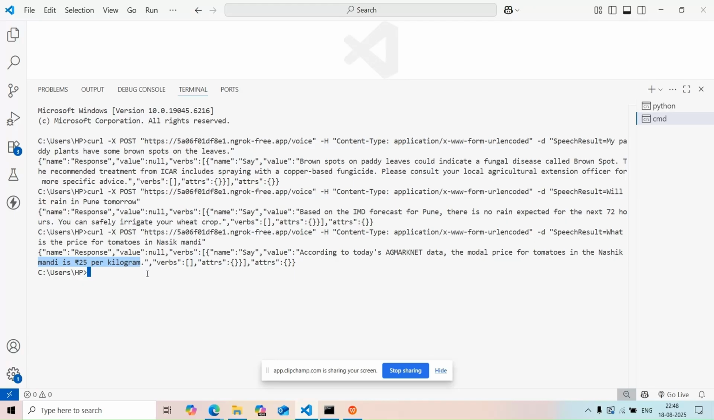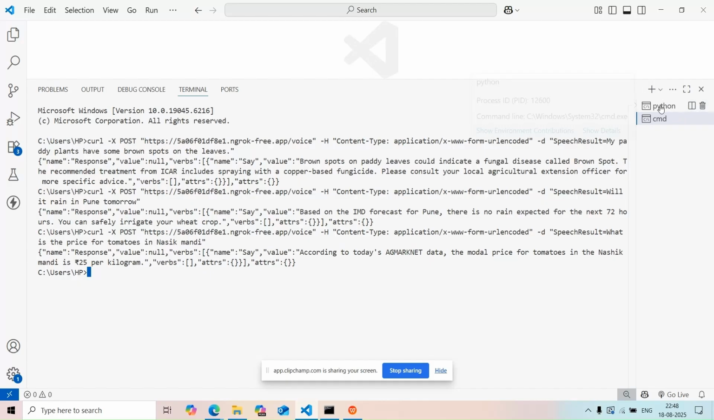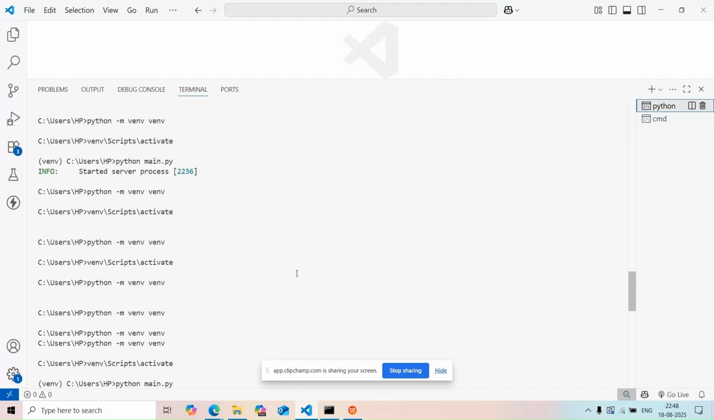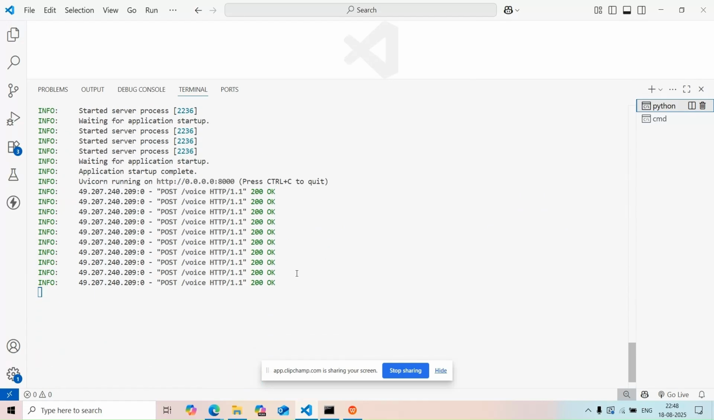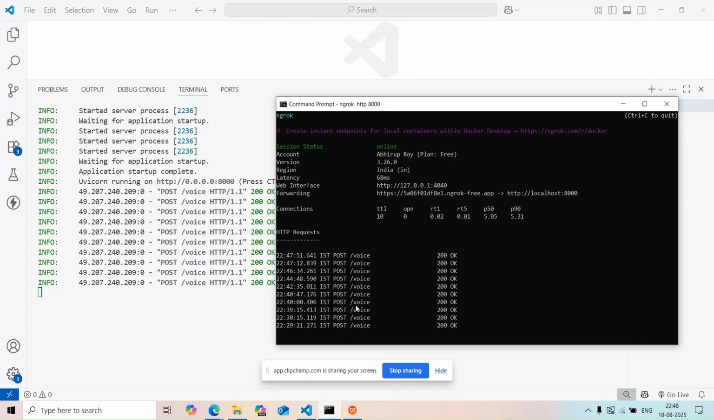For all these requests, these are the responses in the ngrok terminal, and these are the responses in the Python terminal. You can see all the responses have come with a success status code of 200. The simulation proves that the entire backend logic, from receiving the user's query to retrieving the correct information and generating an intelligent response, is fully functional.